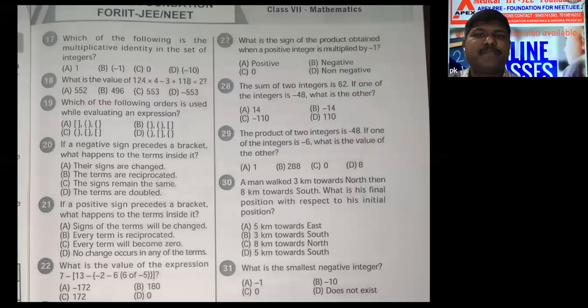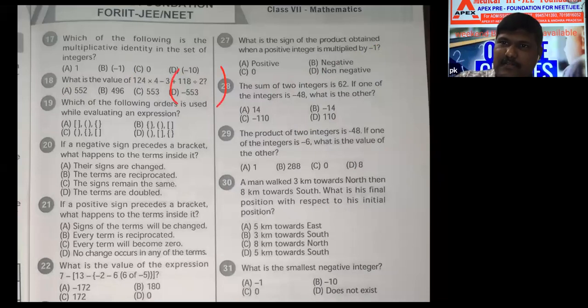Next question. Question number 19. Which of the following orders is used while evaluating an expression? For evaluating the expression, what is the order we need to follow? C. This bracket, next one is this bracket, next one is this bracket, correct? Option C. If you don't know, now you remember, that's it.